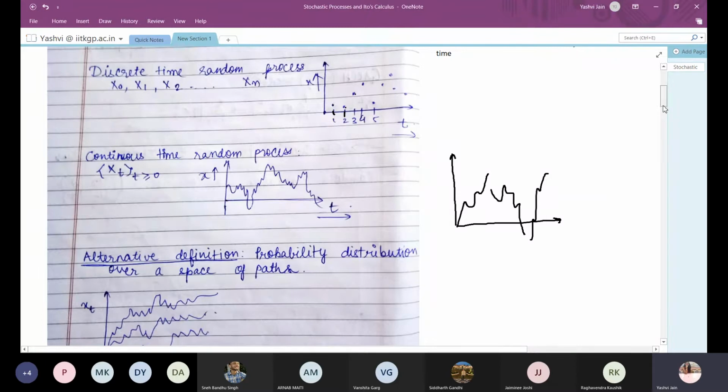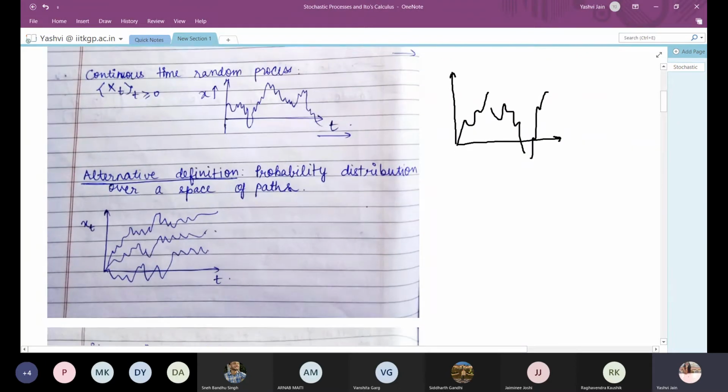Even then this process is a continuous time random process since the time is continuous, but x can have discontinuity in it. Another definition of stochastic process is the probability distribution over a space of paths. Suppose x can follow an infinite number of paths, and the probability that it will follow exactly one path is the probability of occurrence of that stochastic process.